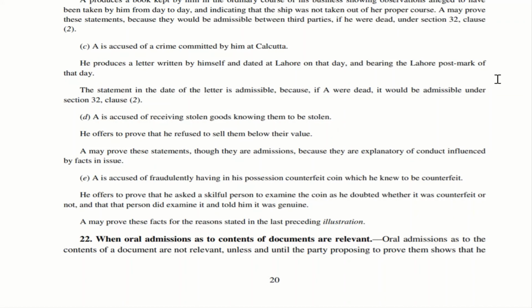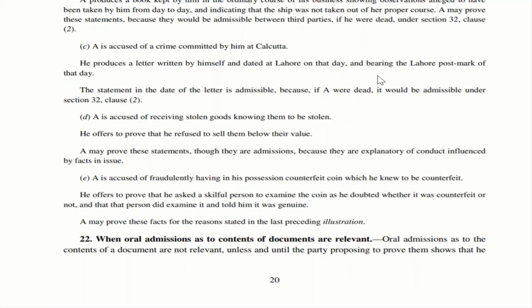Let us move to illustration E. Now, in this, A is accused of fraudulently having in his possession counterfeit coins, and they state that he knew it to be counterfeit. Now, this person who is accused comes forward and states that he is ready to prove that he asked a skillful person to examine the coin because he had a doubt whether it was counterfeit or not. He is trying to prove his innocence. Then that person examined it and told him it was genuine.